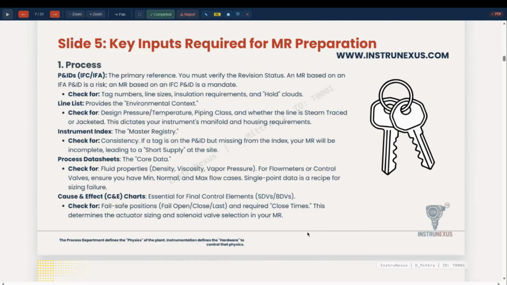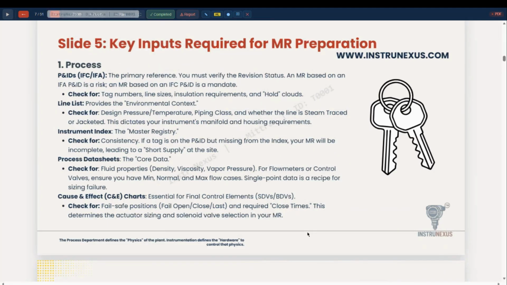Process data sheet: fluid property, densities, viscosity, vapor pressure, and critical flow parameters may be missing or not provided. For example, if only normal flow has been provided and minimum and maximum flow have not been provided, control valve sizing may lead to a catastrophic error and malfunction of the control valve.